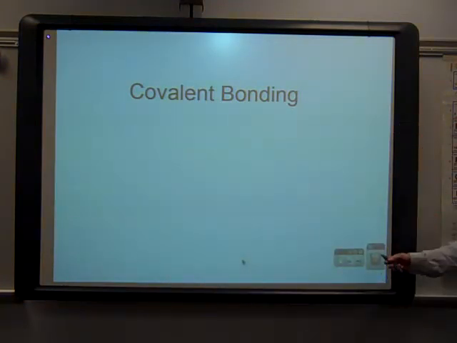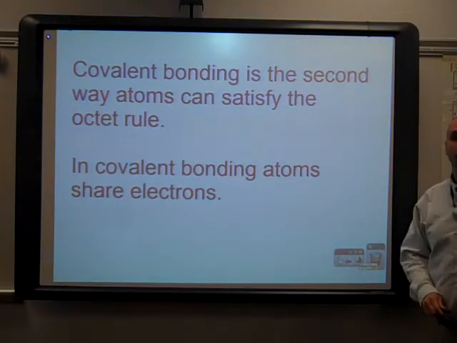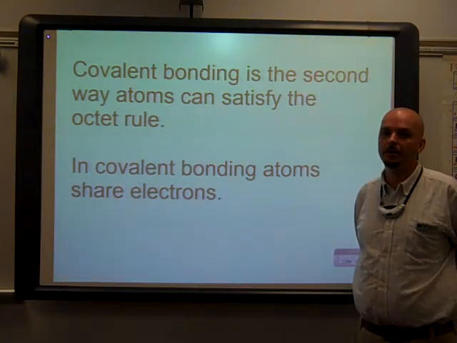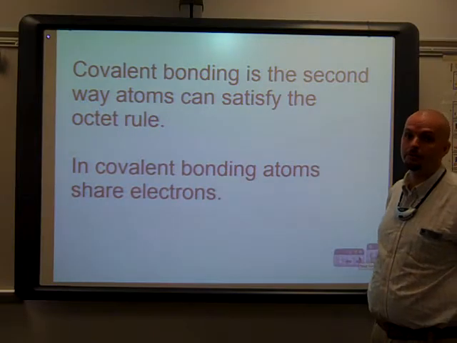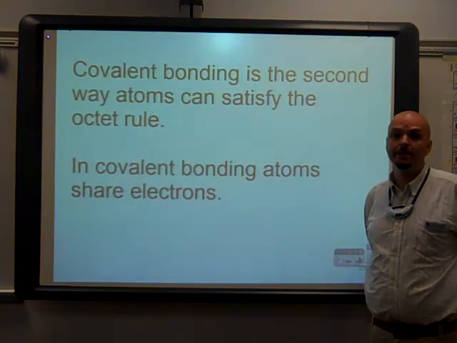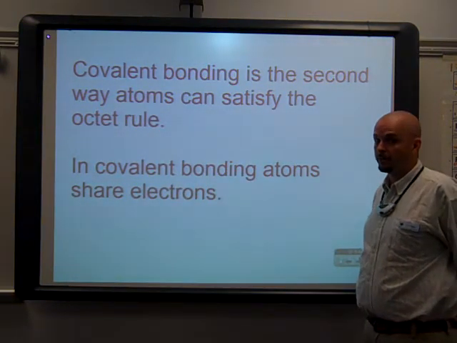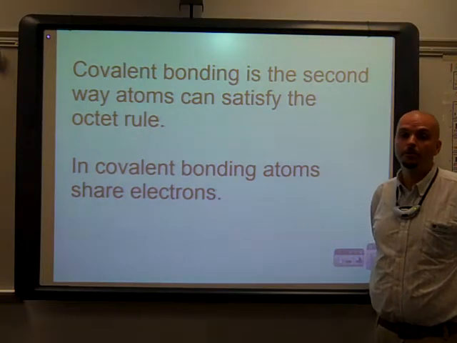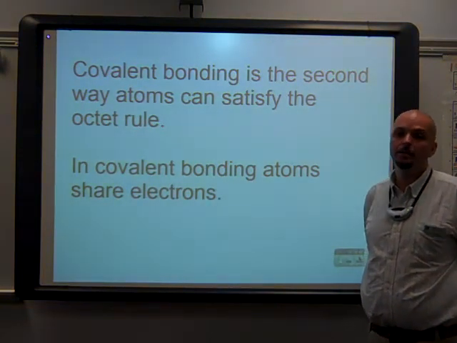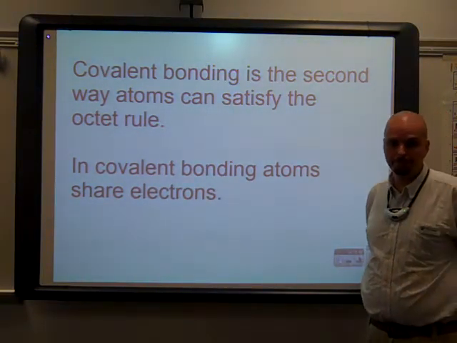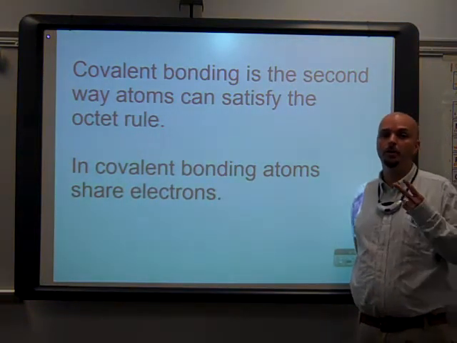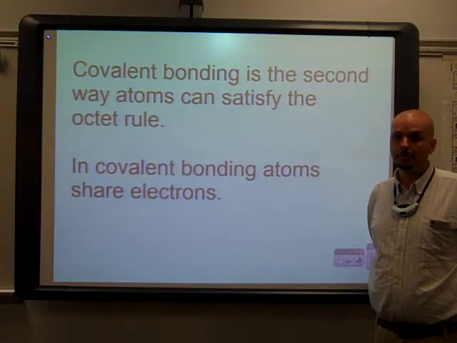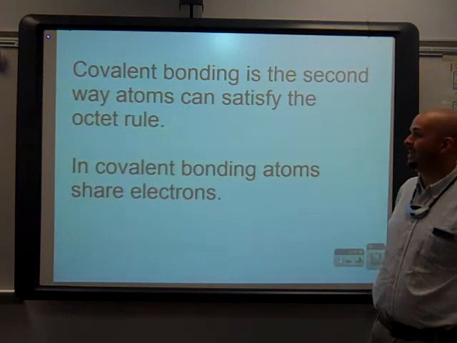Covalent bonding is the second way in which atoms can satisfy the octet rule. Recall from the last video, the octet rule tells us that the most stable atoms have 8 valence electrons. There are a few exceptions to the octet rule. Those include hydrogen, helium, lithium, and beryllium. Those first 4 elements on the periodic table need only 2 valence electrons in order to become stable. But for the most part, it's 8.